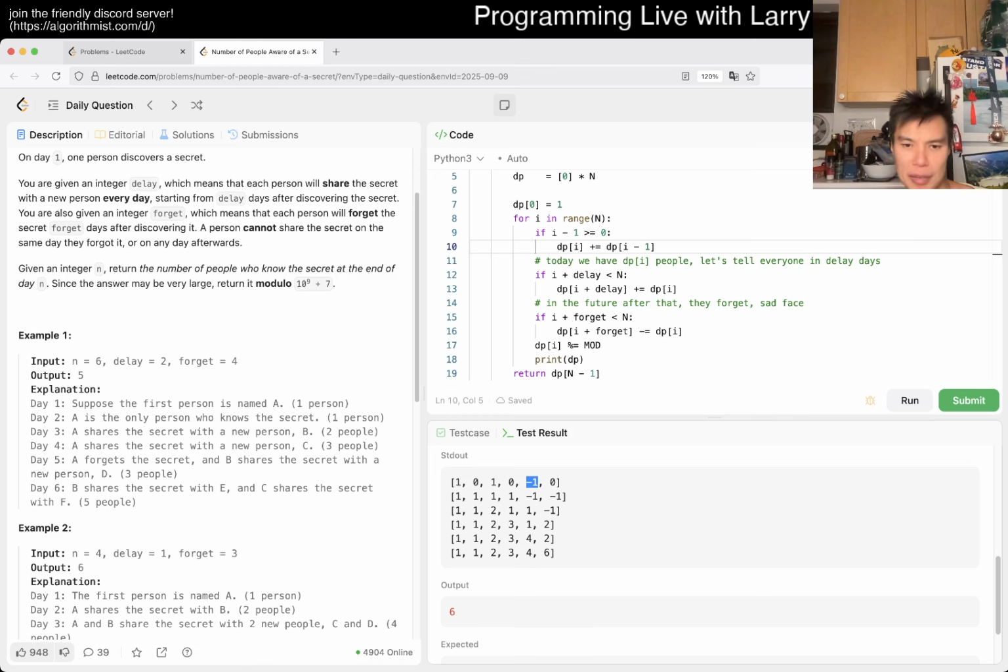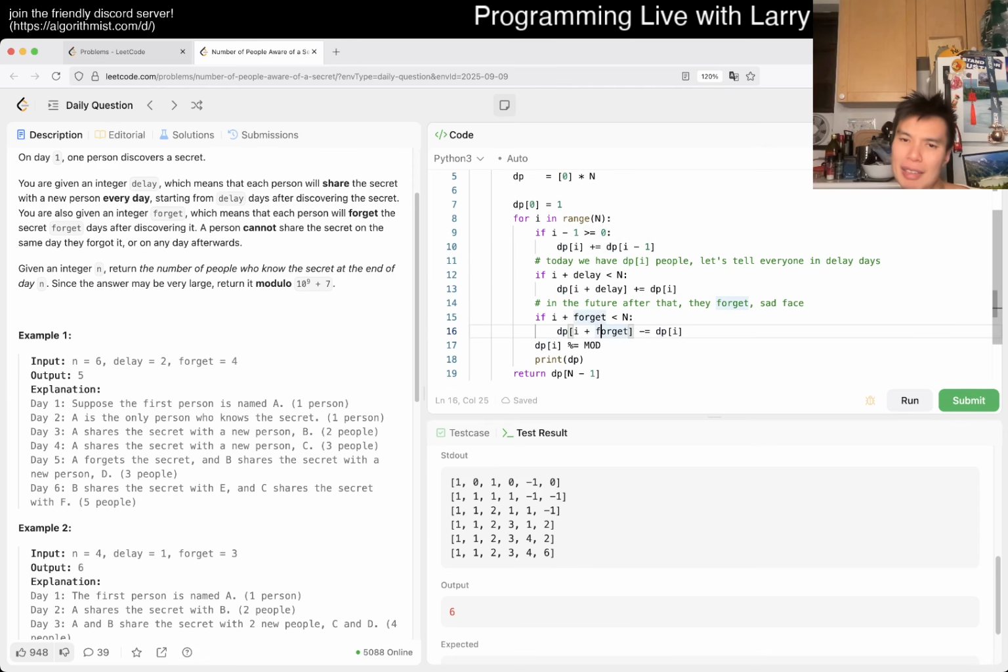But it's still not giving me the right answer. Why? Because basically this person forgets. Okay, at 1. Huh. Maybe I do need 2 arrays. I always knew that I can do 2 arrays, but maybe I don't need to with these kinds of things.